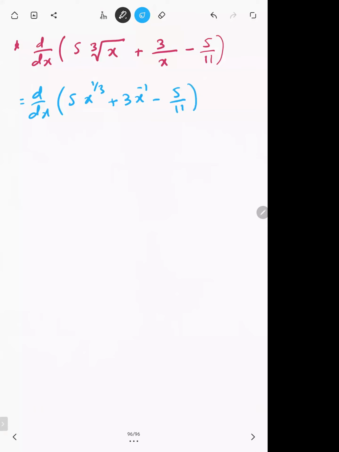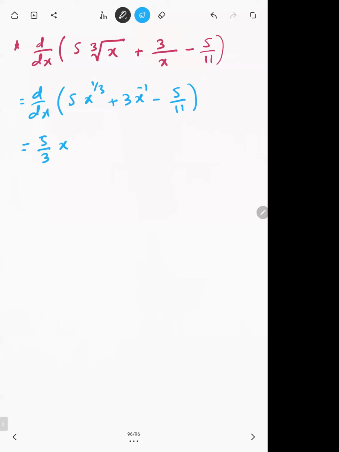So I haven't differentiated in this step. I just wrote the cube root of x as x power 1 by 3, and I shifted 1 over x into the numerator. I got x raised to power minus 1. Now I'm going to differentiate this. So 5 is a coefficient, it will stay as it is. That 1 by 3 will become part of the coefficient. So 5 into 1 by 3 is 5 by 3.